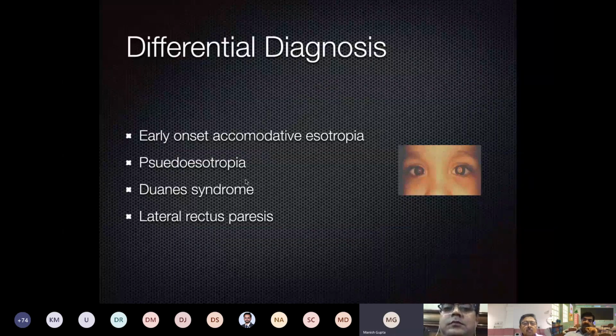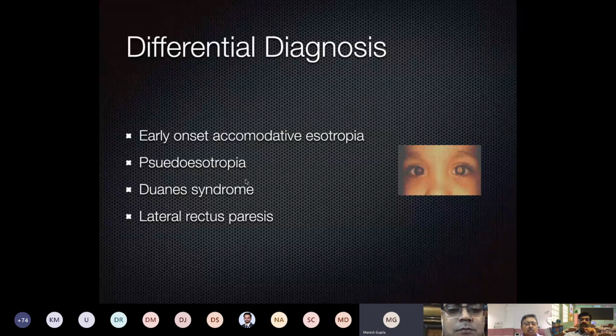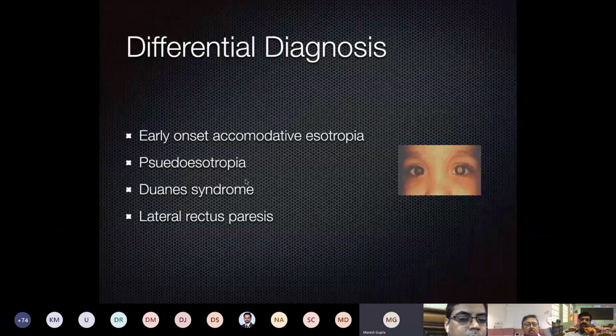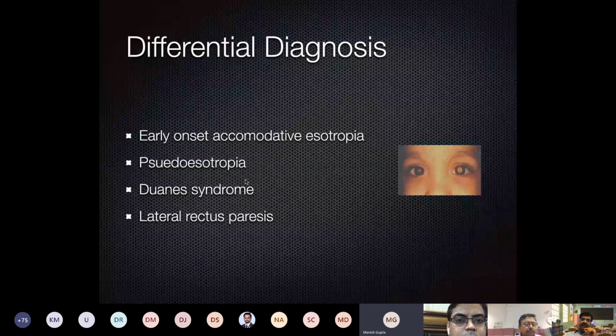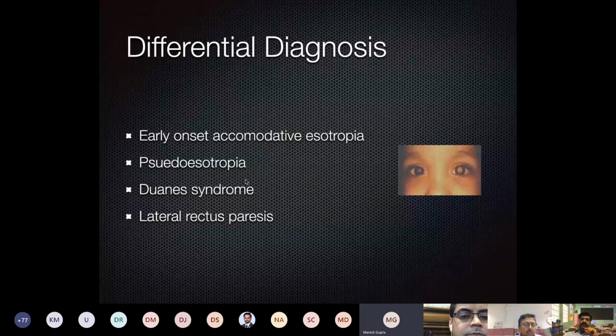We have discussed Duane syndrome yesterday, so I'm sure most of you would know. Why is Duane syndrome confused with infantile esotropia? Due to cross fixation, because infantile esotropia has cross fixation, so we may get an impression that there is no lateral movement. In Duane's, when we close one of the eyes, the lateral movement will still not improve. That is one point. And in medial movement, the eye will get retracted inwards. So that is how you differentiate Duane's from infantile esotropia.